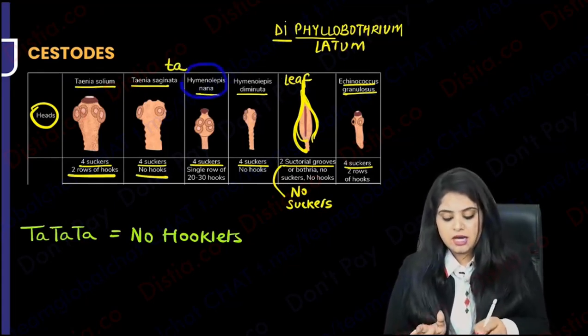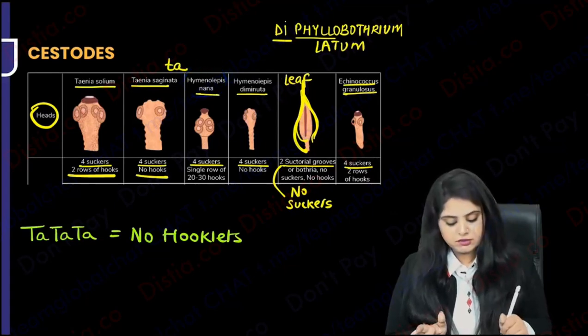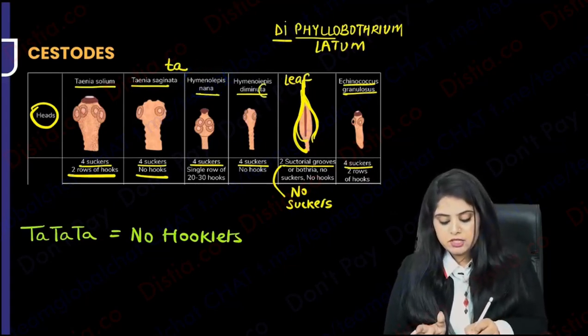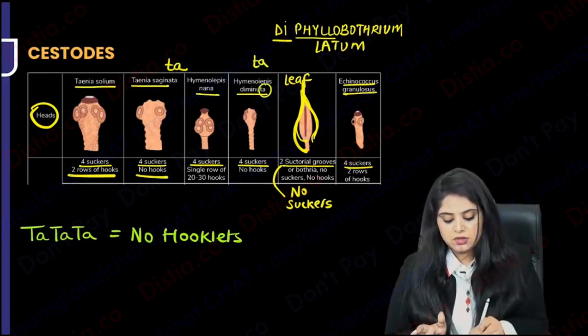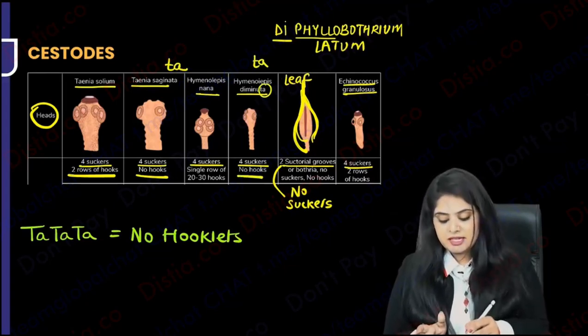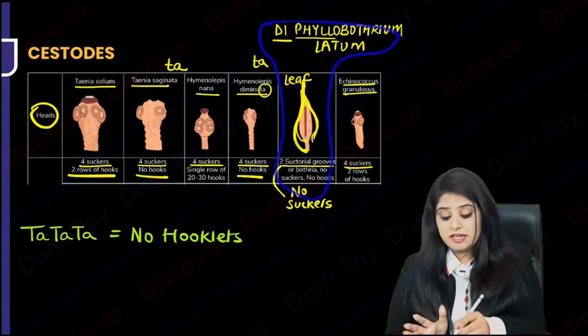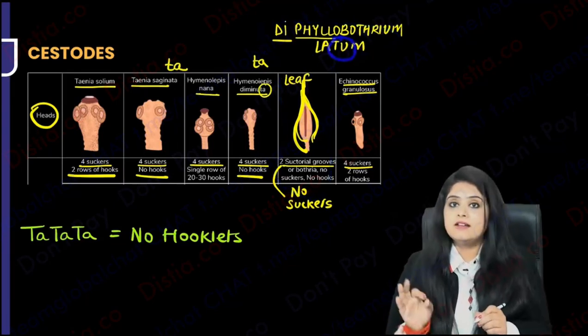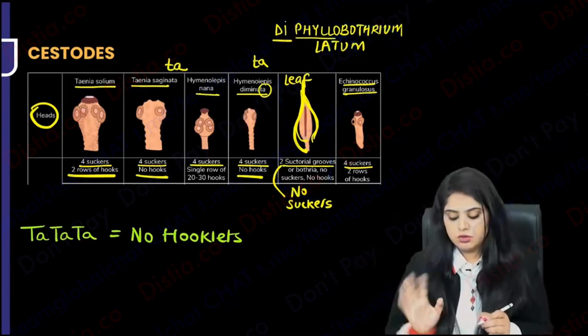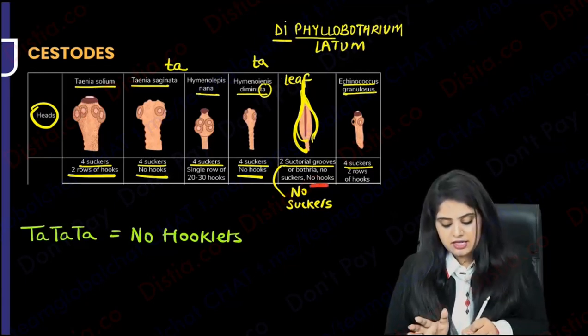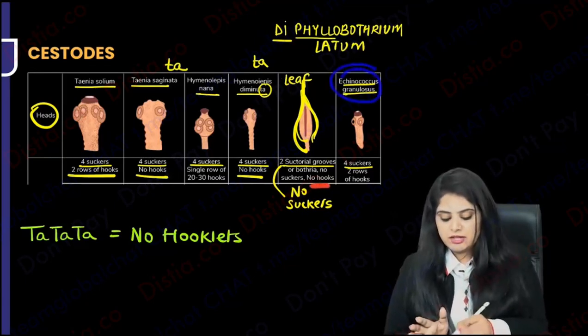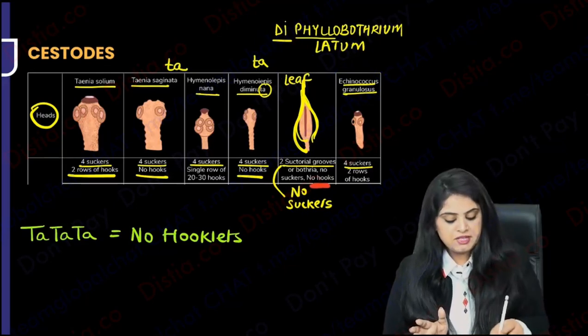Then when I do H. nana, there are hooklets. Of course there are hooklets. But when I do H. diminuta, again I say tata to the hooklets, so there are no hooklets. Again, Diphyllobothrium latum. This anyway did not have any suckers and hooklets, and anyway this is also latum, so tata to the hooklets. This also does not have any hooklets. Echinococcus granulosus has hooklets.